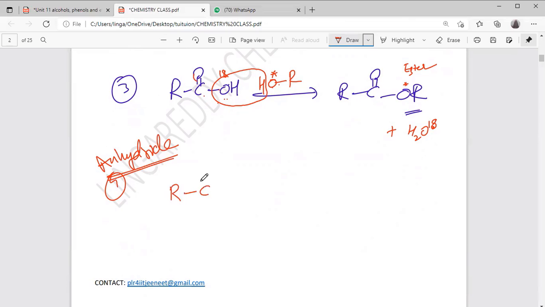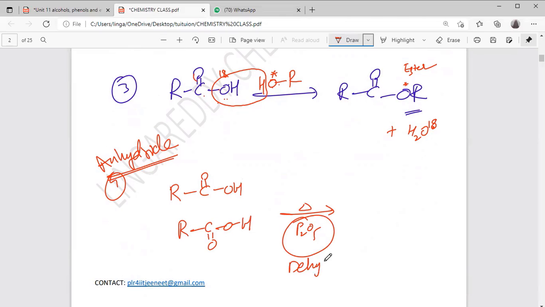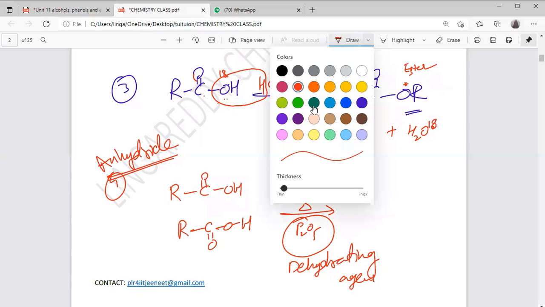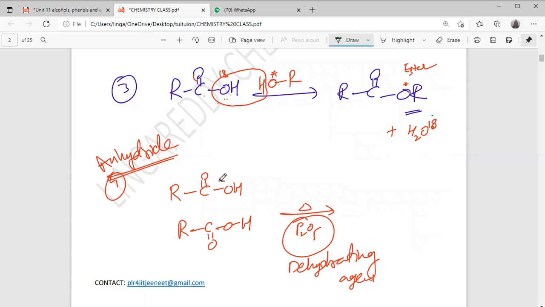See, it is the carboxylic acid. I am taking one more carboxylic acid. From these two carboxylic acids, if I heat in the presence of P2O5, it is a dehydrating agent. Dehydrating agent means removing the water molecule. What's happening here? This OH and H are removed as a water molecule.